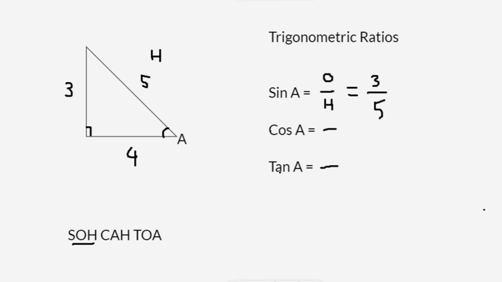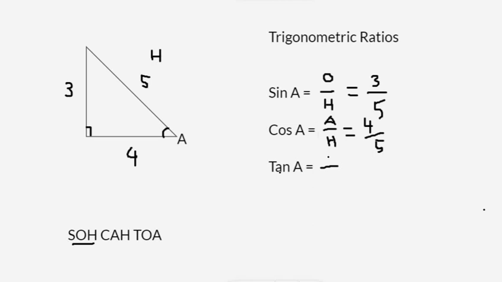All right, next let's look at cos A. Cos is adjacent over hypotenuse. So if you look at the triangle, which side is adjacent to angle A? That is 4. So cos will be 4 over the hypotenuse 5. 4 over 5.